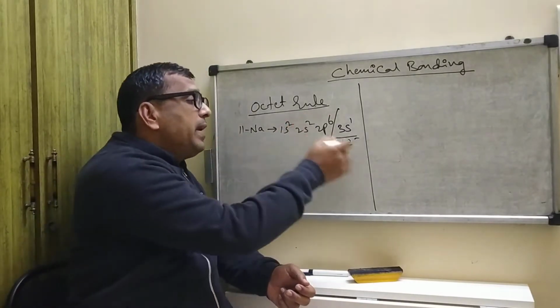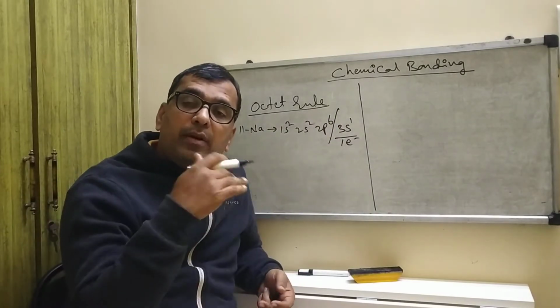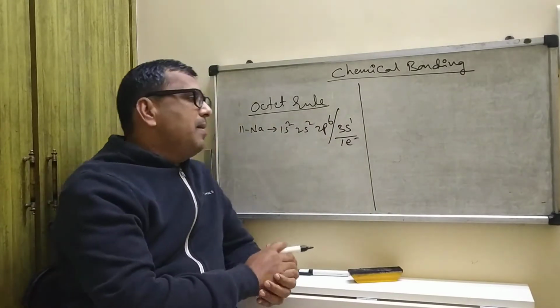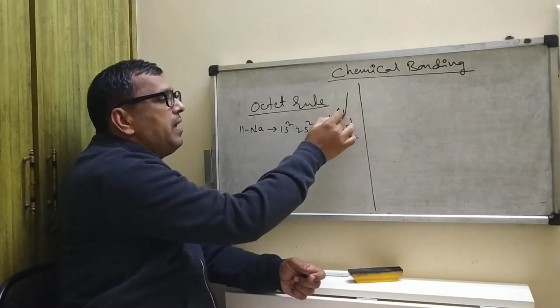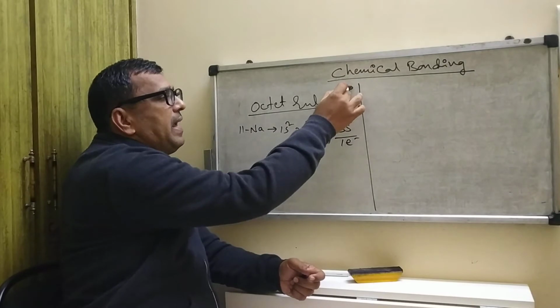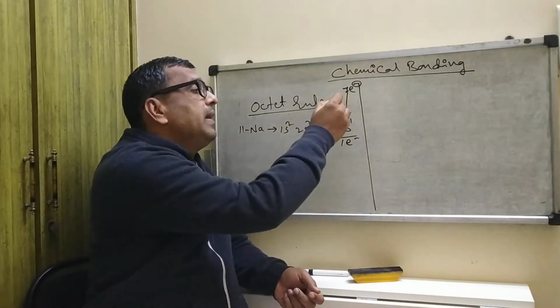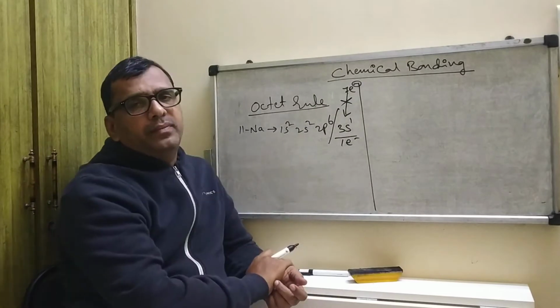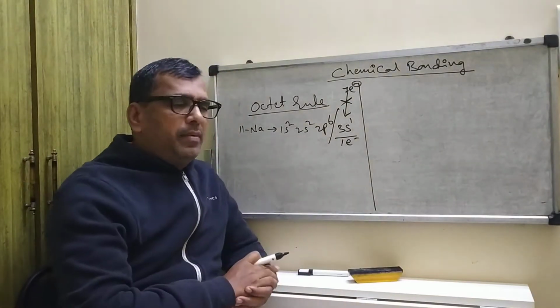By donating 1 electron or by accepting 7 electrons. If it attracts 7 electrons, it will become stable, but that is not possible, because more energy is required.